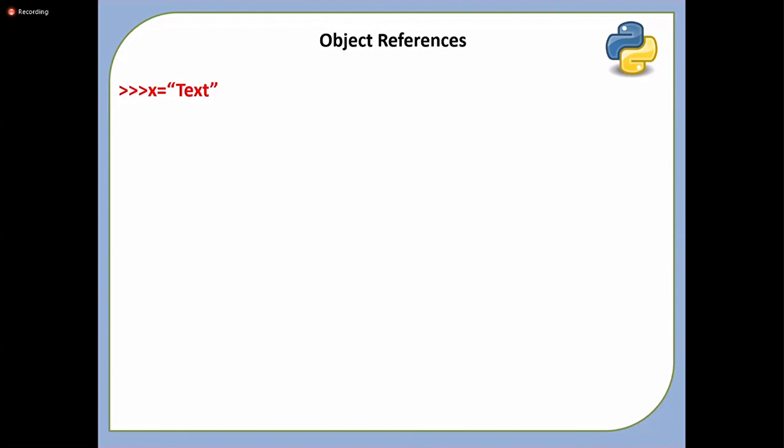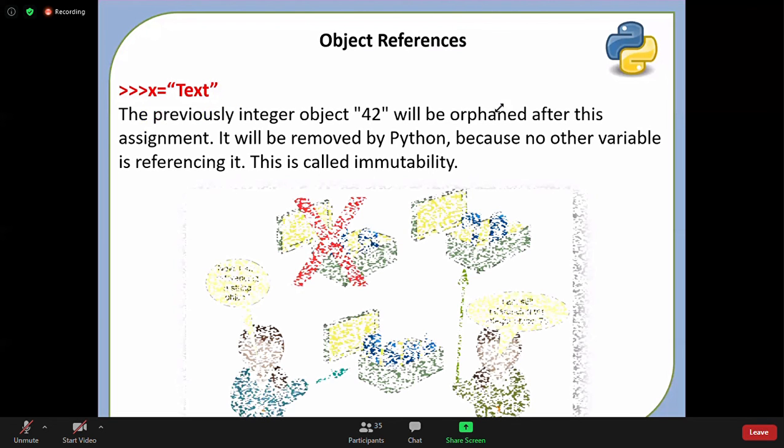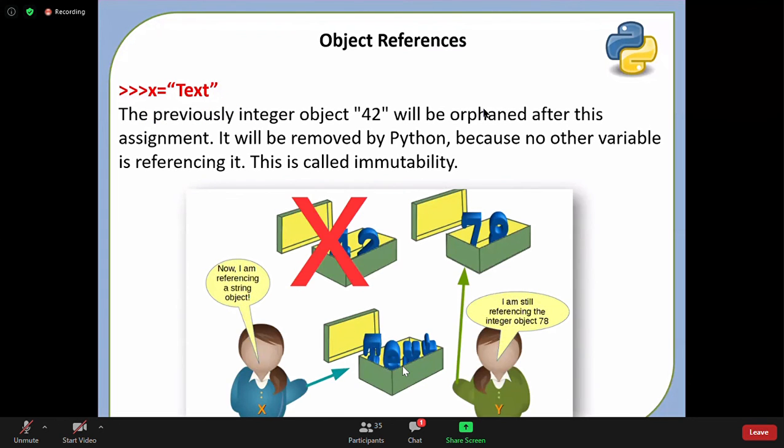The same object gets updated or a new object gets created? Very good. A new object gets created. Okay, and x is referring to that new object, and 42 is eligible for garbage collection. So what happens now? You can see here, it creates a new object with a value called text, and 42 is eligible for garbage collection. And y is still referring to 78, but x will be referring to text.